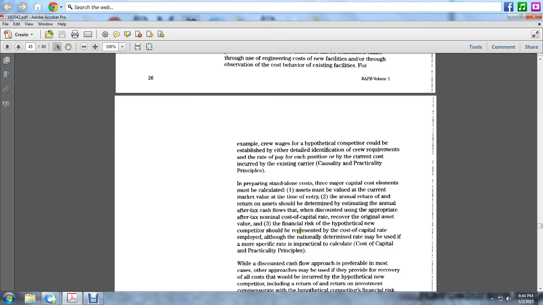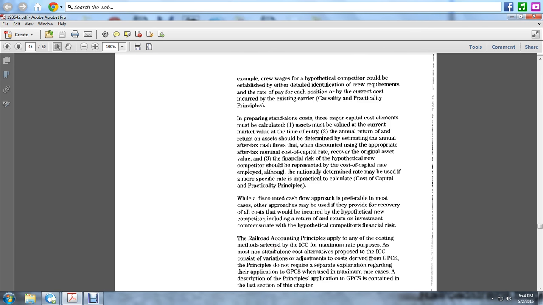Three, the financial risk of the hypothetical new competitor should be represented by the cost of capital rate employed. Although the nominal determined rate must be used, if a more specific rate is practicable, the cost of capital practicality principle applies. The discounted cash flow approach is preferable, as in most cases, though other approaches may be used, provided they recover all costs that would be incurred by the hypothetical new competitor, including the return on investment commensurate with the hypothetical competitor's financial risk.